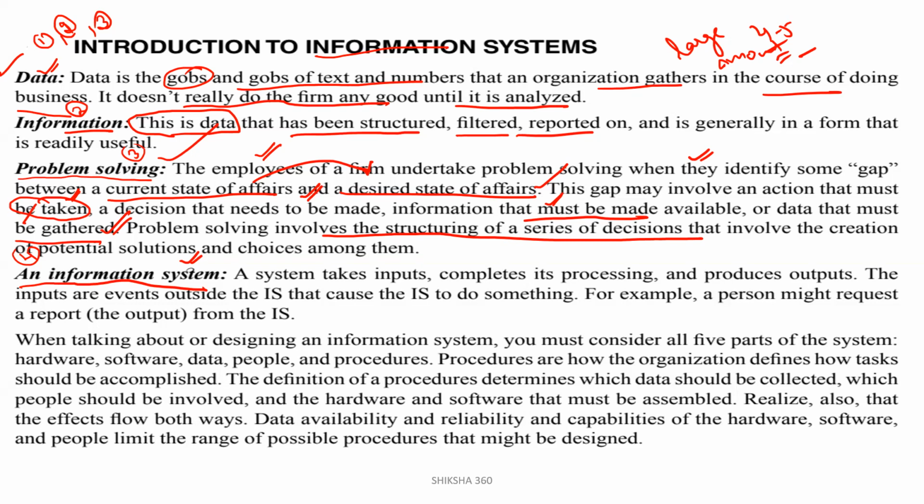So the inputs are the events outside the information system that cause the information system to do something. Clear? So what are the inputs? The inputs basically are the events outside the information system that cause the information system to do something. For example, a person might request a report from the information system. Clear? A report, that is the output. After processing, after analyzing the data, the output is to be considered as the report here.